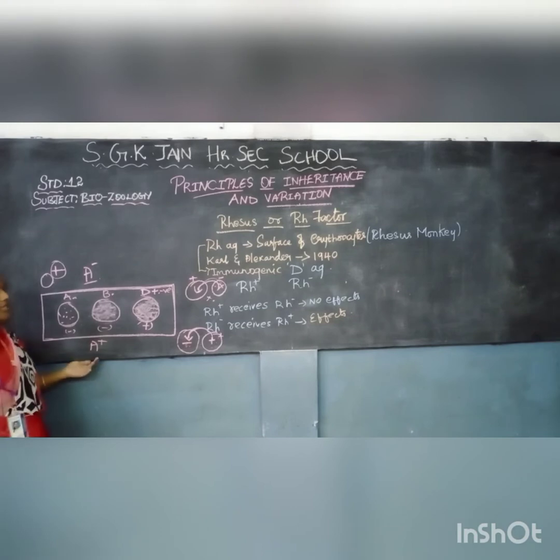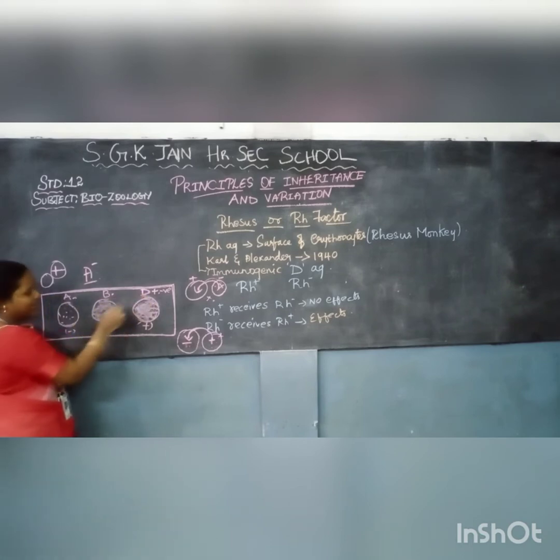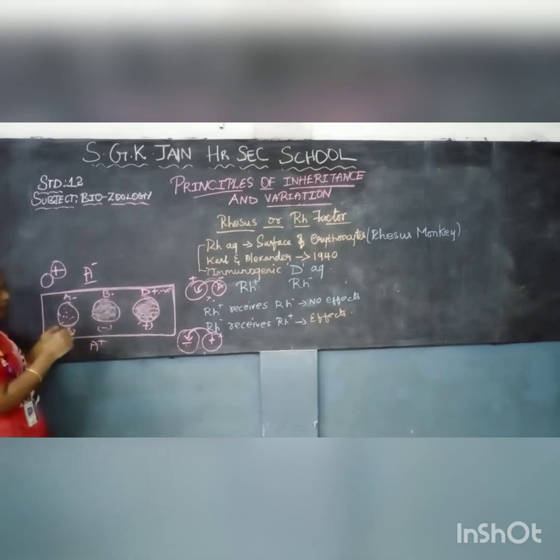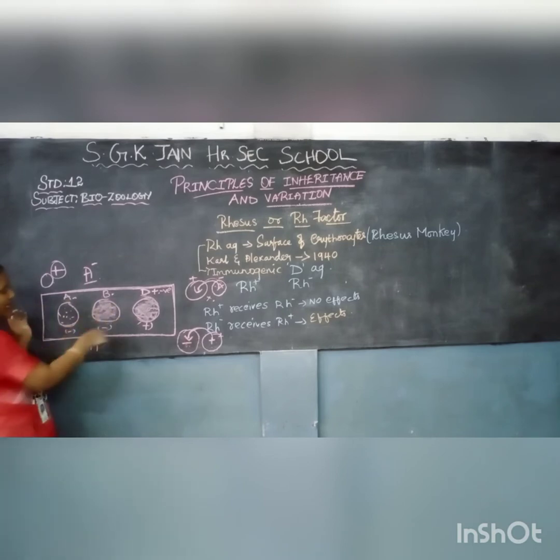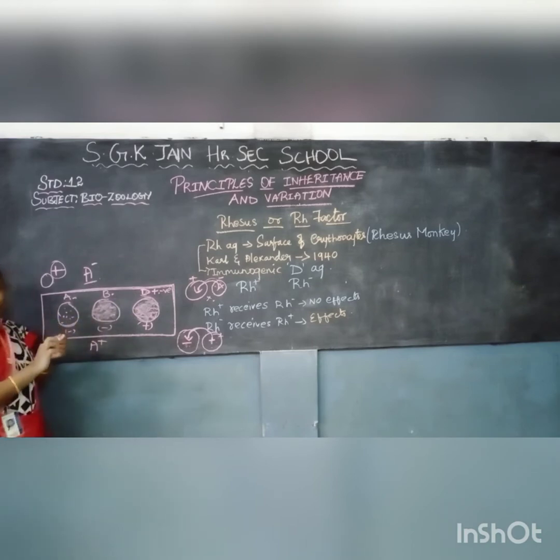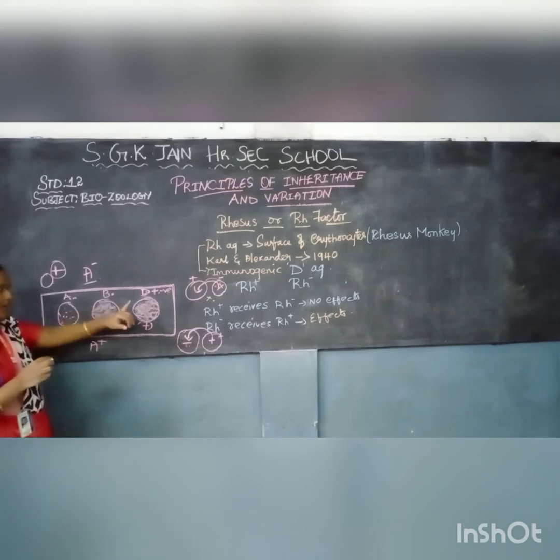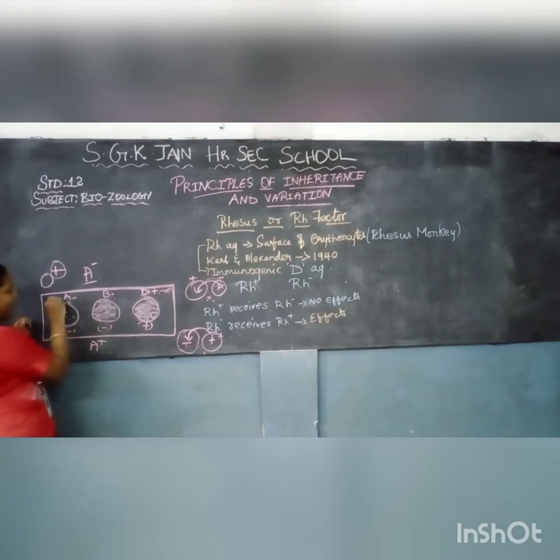Clear, students? At college level you will be doing this in your practical classes. Miss will also be doing a demonstration in your practical classes. Here we have anti-A serum, anti-B and anti-D, so three serums will be there. We have to take a slide or a tile and name A, B, D. We have to prick your blood and put a drop in three circles. After that you have to put the serum, anti-A serum here, anti-B here, anti-D here.